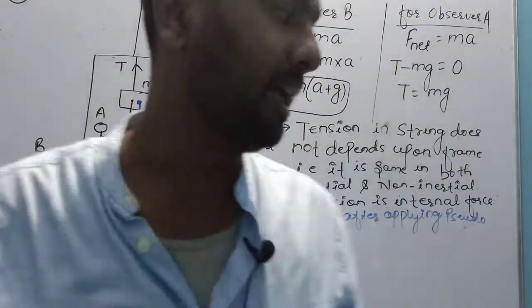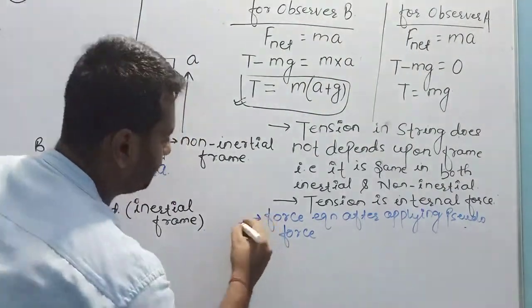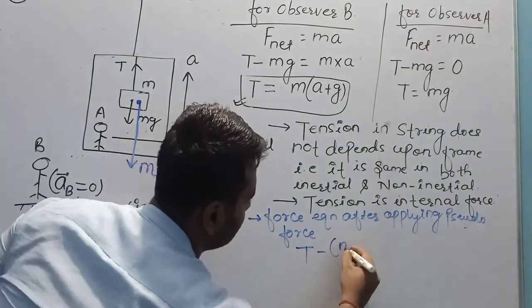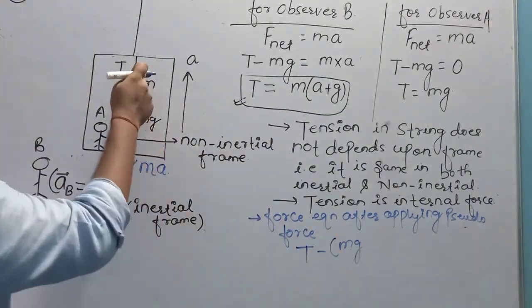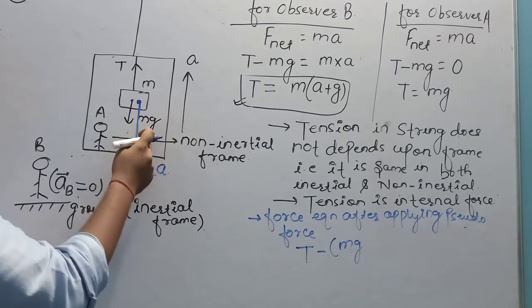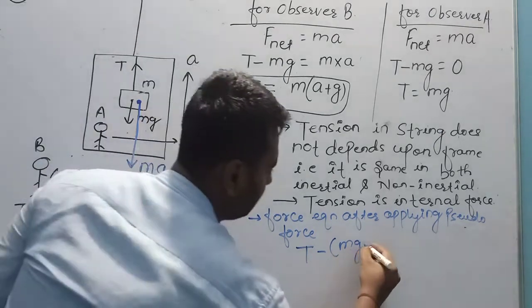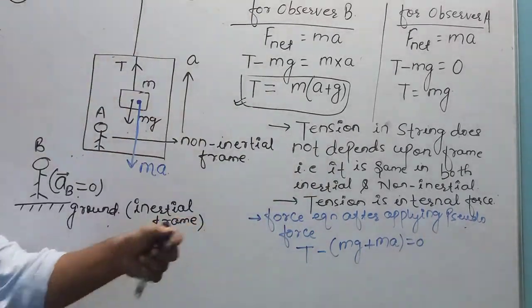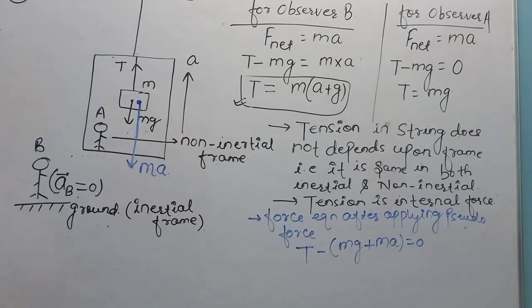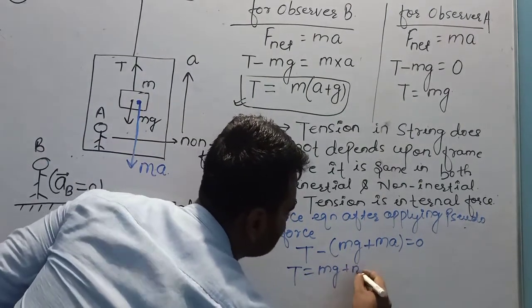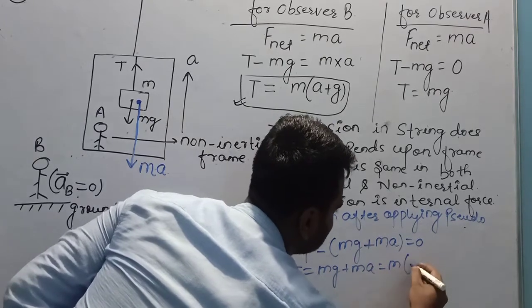Force equation after applying the pseudo force. What will be the force equation? Tension minus mg, tension is in the positive y direction, minus mg plus ma is equal to 0. So from here I can write T is equal to mg plus ma, m common, a plus g.